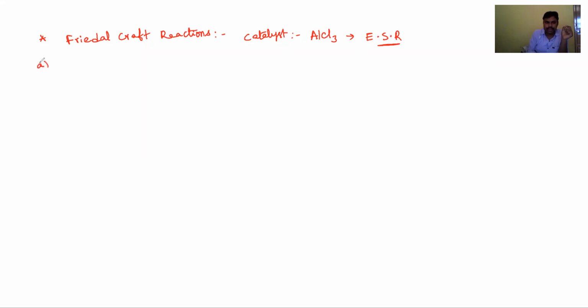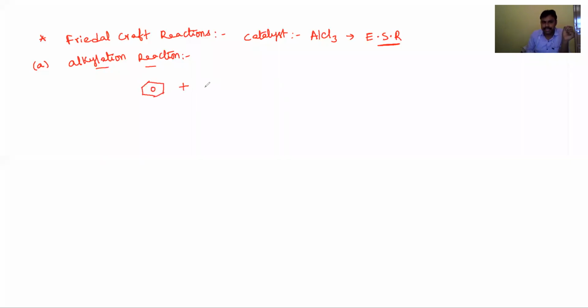These are of two types. The first one is the alkylation reaction. Okay, what is it, dear students? Friedel-Crafts alkylation reaction. Let's see. For example, benzene, that means aromatic compounds, easily undergo electrophilic substitution reactions. We know that very well.